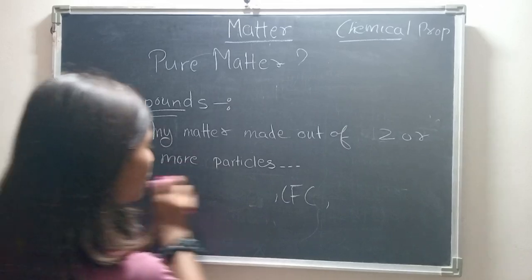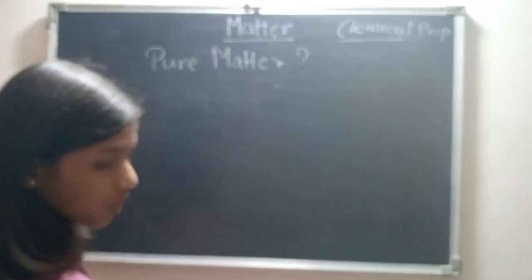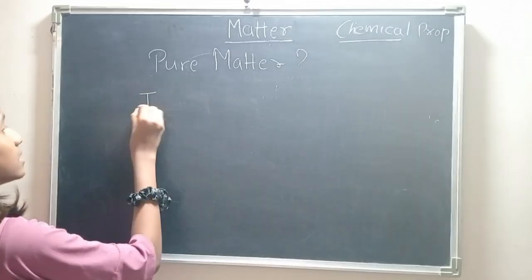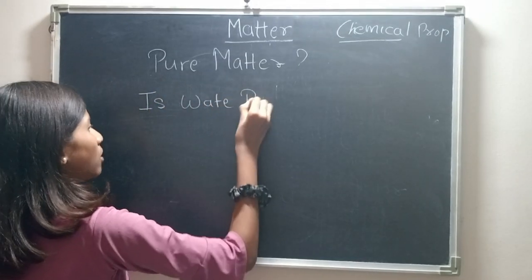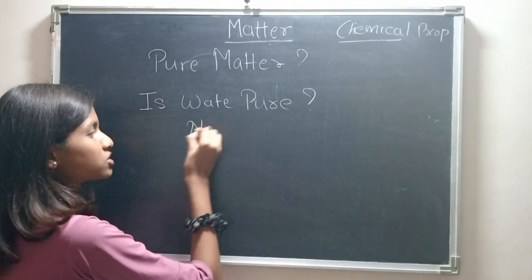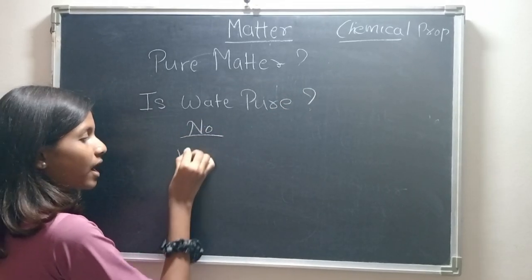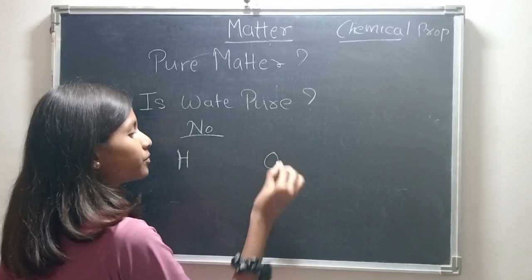Now here I will tell you one thing. Is water pure? No, water is not pure because it is made up of hydrogen and oxygen.